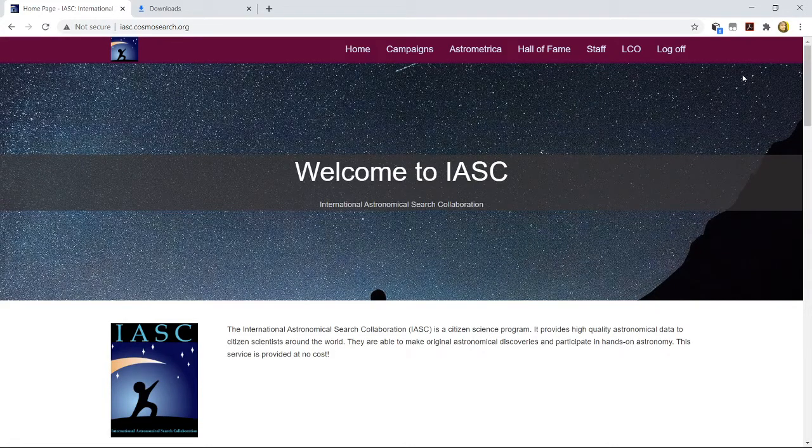I would just explain the basics of this interface of the ISAC website to you, until and unless the downloading process of our image set is going on. So what we will do is, first of all, there is a section which, as you can see, is known as log off. There, once you enroll for the first time, it will be login.